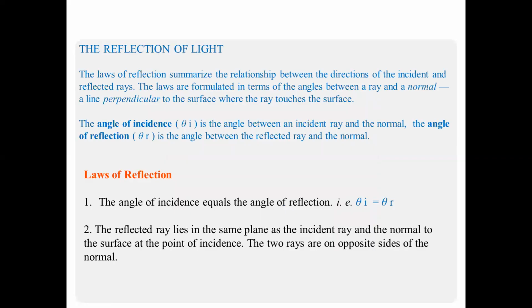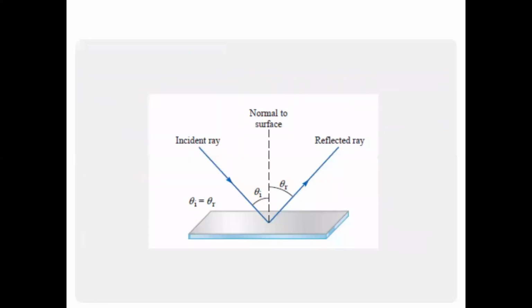Now the laws of reflection: the angle of incidence equals the angle of reflection. So theta i is equal to theta r, and the reflected ray lies in the same plane as the incident ray and the normal to the surface at the point of incidence. The two rays are on opposite sides of the normal. The incident ray, the reflected ray, and the normal meet at the same point, and the angles are on opposite sides of the normal, in the same medium.